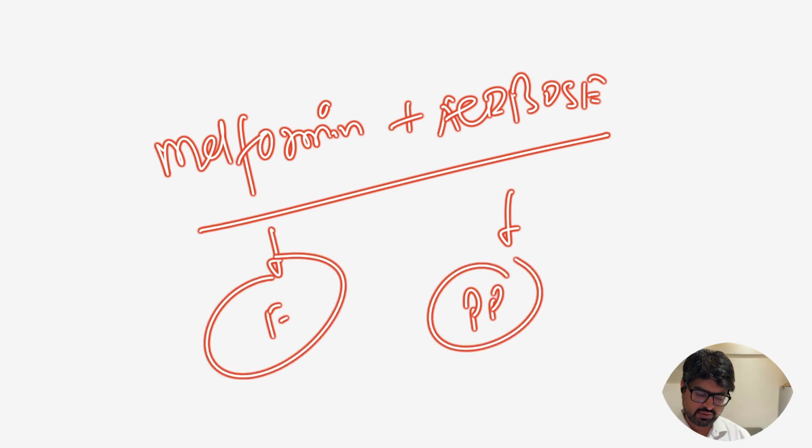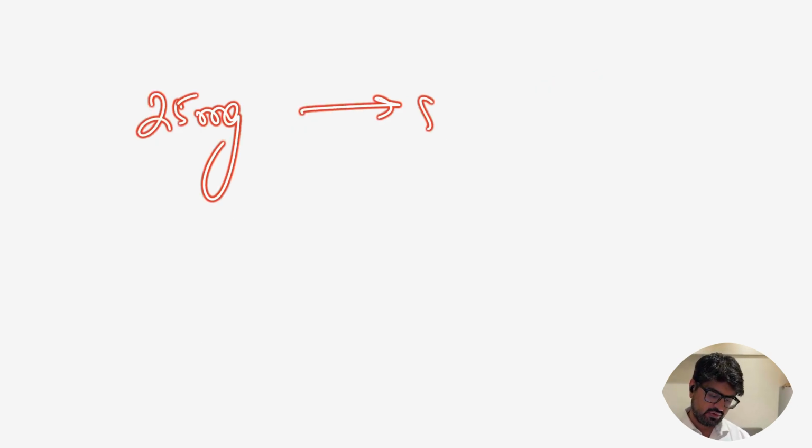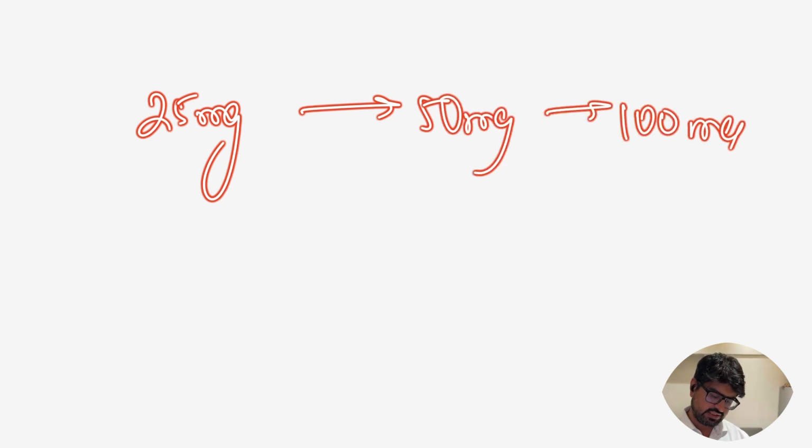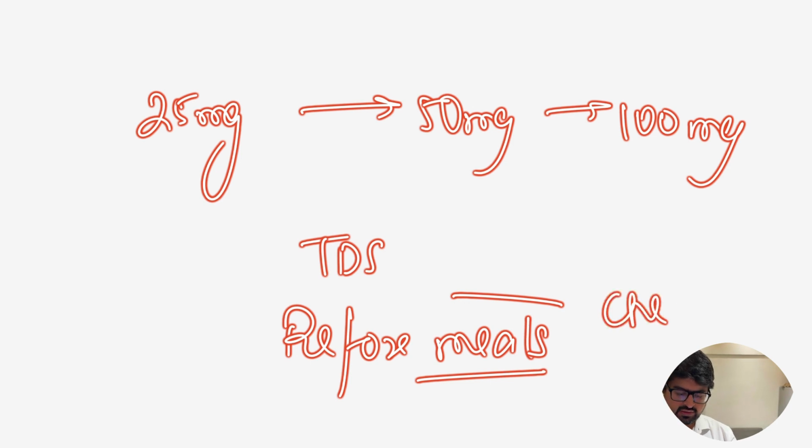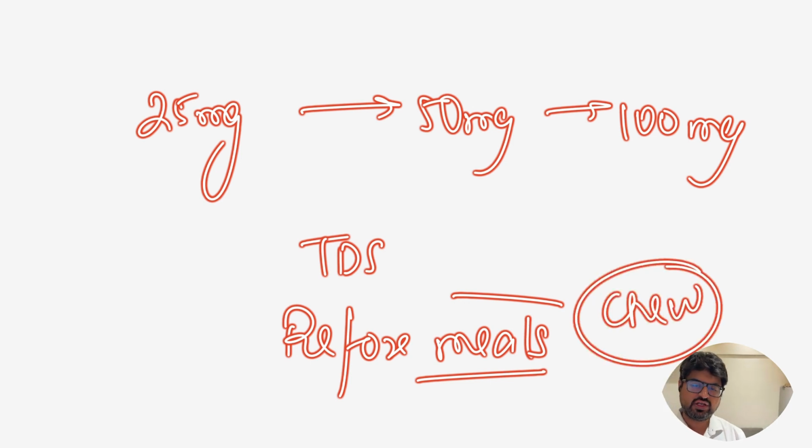Now, how is Acarbose typically given? Acarbose is typically given in doses starting from 25 milligram. You can go up to 50 and up to 100 milligram. It is given 3 times a day, immediately before meals. Now, you can give it in two ways. Either the patient can chew the tablet just before the meal, or you can swallow it.